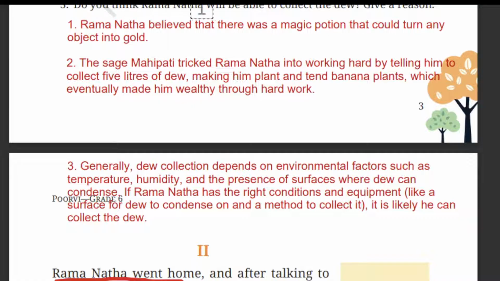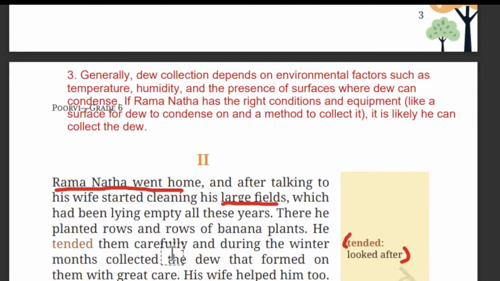Do you think Ramnath will be able to collect the dew? Give reason. Generally, dew collection depends on environmental factors such as temperature, humidity and the presence of a surface where dew can condense. If Ramnath has the right conditions and the equipment, like a surface for dew to condense on and a method to collect it, it is likely he can collect the dew.